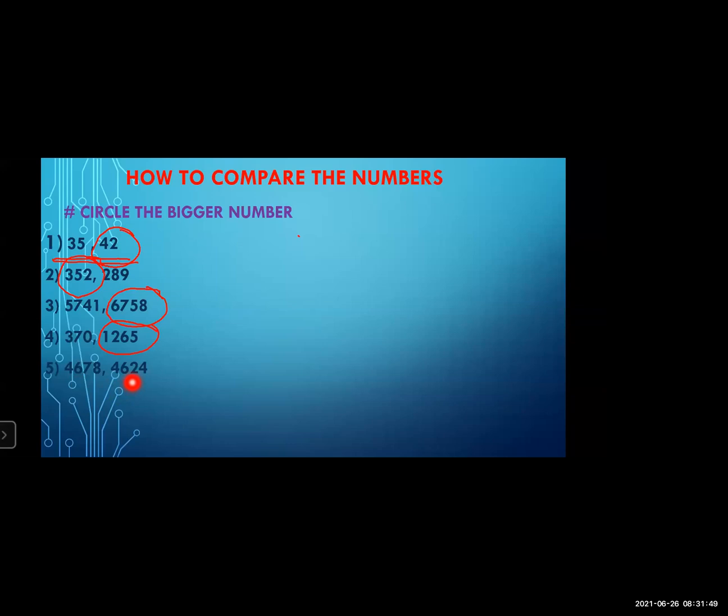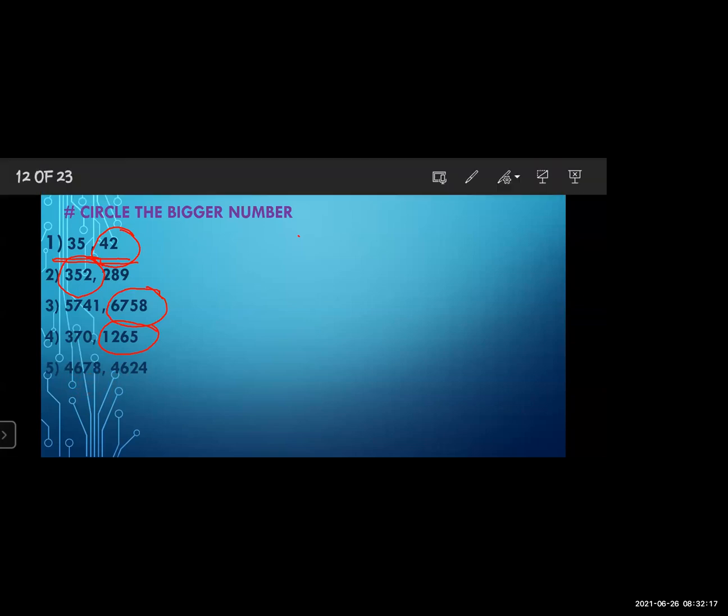2. Now compare these two digits, 7 and 2, because before the 7 there are the same digits. Here also 4 and 6, and here also 4 and 6. So you have to compare only these two digits, 7 and 2. Then which is bigger, 7 or 2? 7. That's why the first number is bigger than the second number.